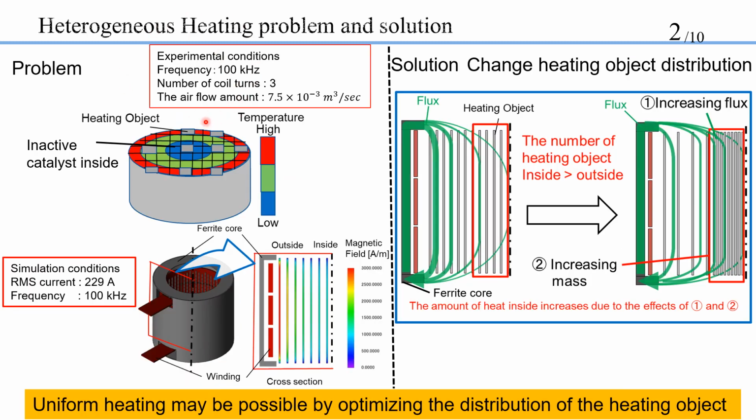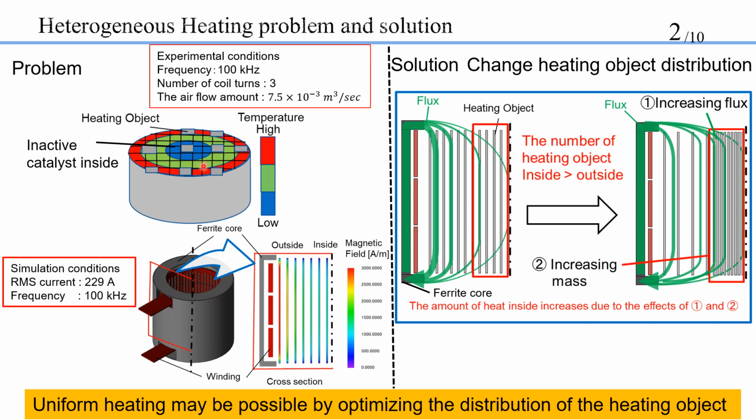These are the experimental conditions. Frequency is 100 kHz, the number of coil turns is 3, and the airflow amount is 7.5 × 10^-3. When the material was actually heated, temperatures were uneven as shown in this figure. Inside temperature was low, so the inside catalyst was inactive and exhaust gas cannot be purified inside.